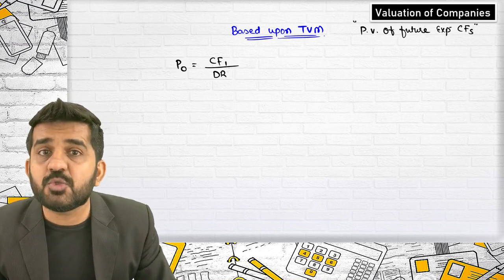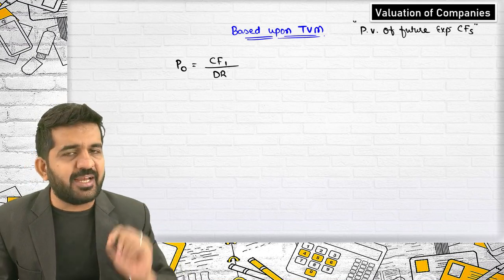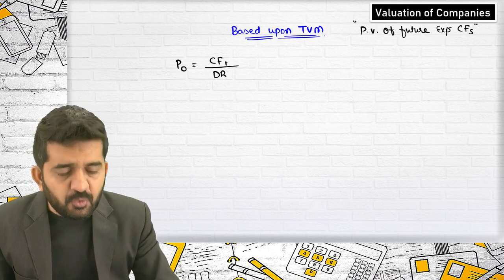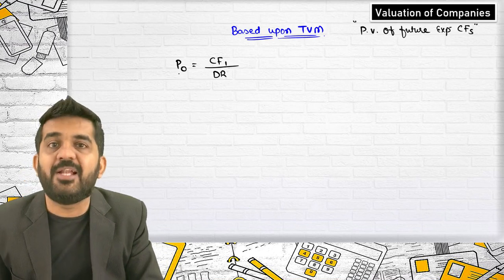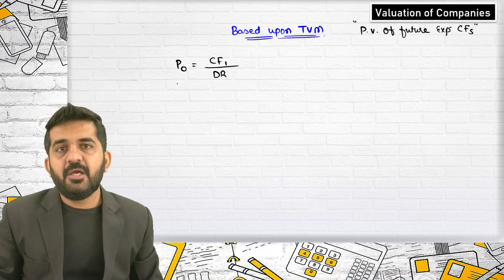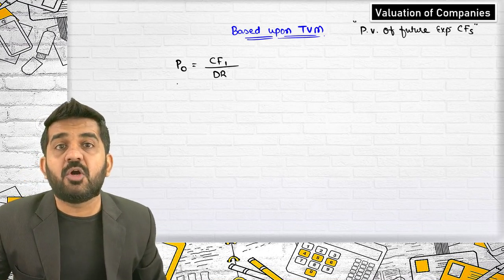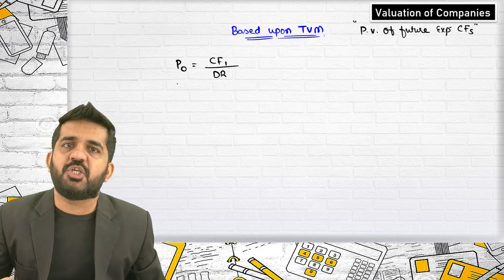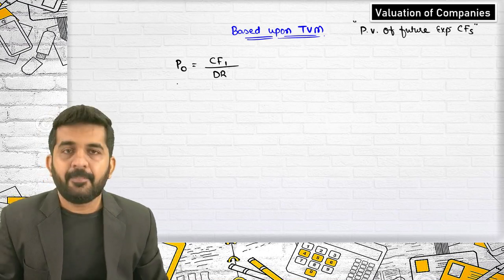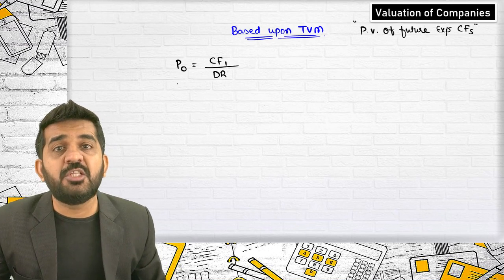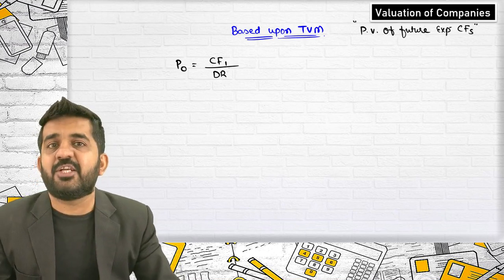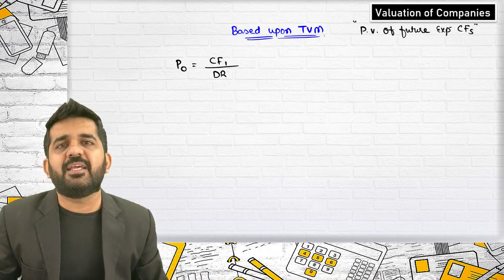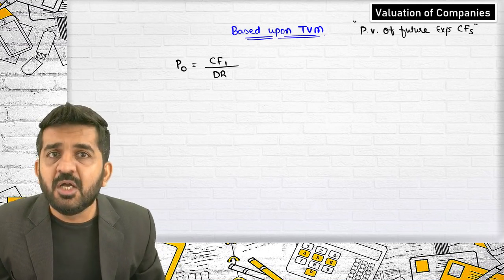What should be the relevant cash flow? That is important, and let us understand this. See, if you take cash flow per share, what you will be getting is value per share. But when you want to value a company, you are finding out valuation of all the shares. Valuation of all the shares is nothing but value of the company. So you cannot take cash flow per share. You should be taking total cash flow of the company.